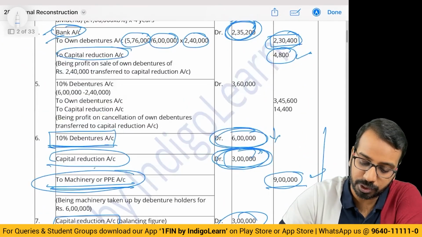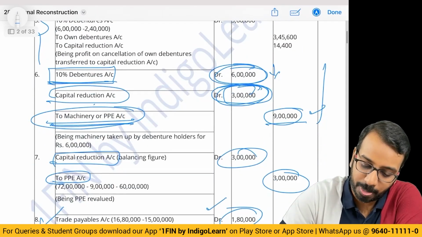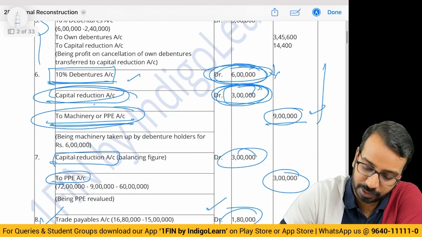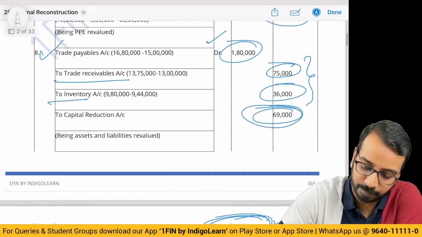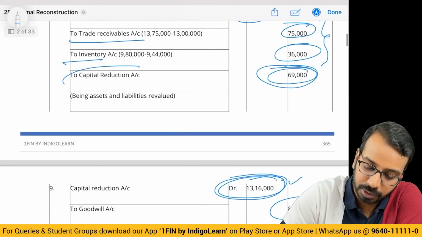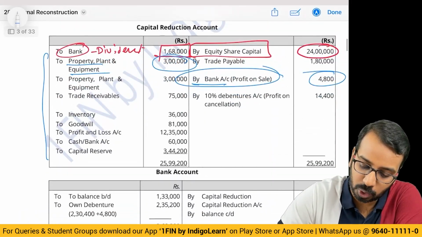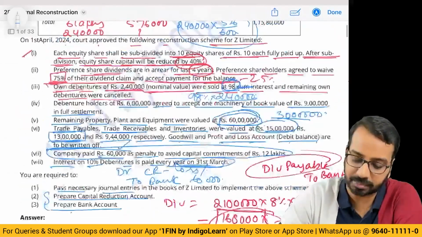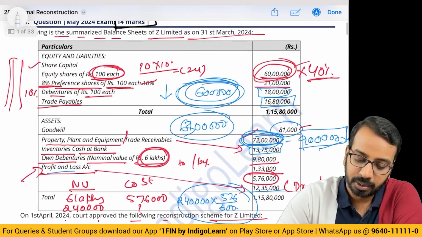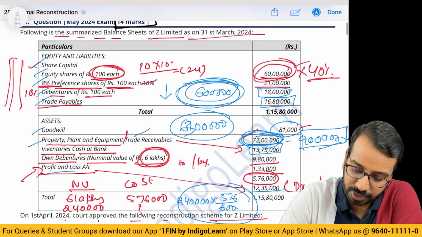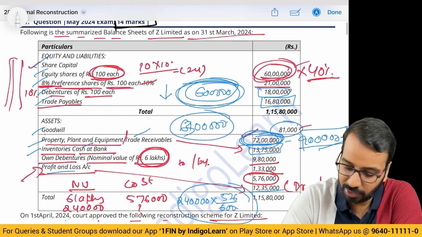Bank to own debentures, this I'll come to subsequently. Then debit to debentures, capital reduction debit. Wherever you see capital reduction, ensure you have passed the corresponding entries. Okay, so this is all what has happened. Now come to the balance sheet. Is there something left? Share capital done, equity share capital done, 8% done, this is done, this is done. Goodwill, PPE is done, trade receivable, inventory is done, cash, we have prepared account.